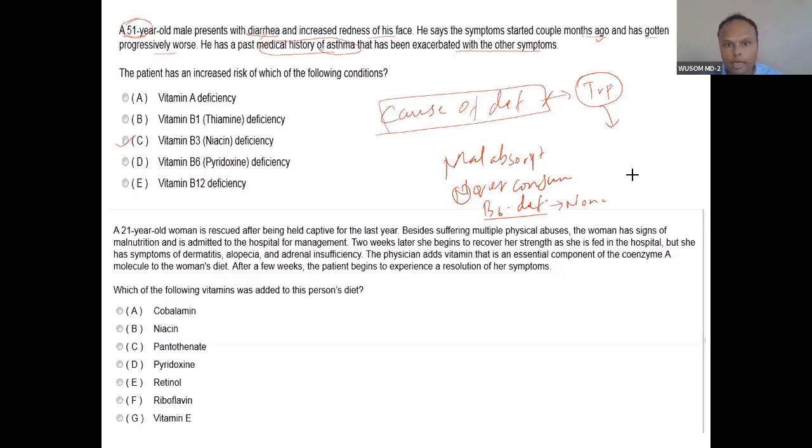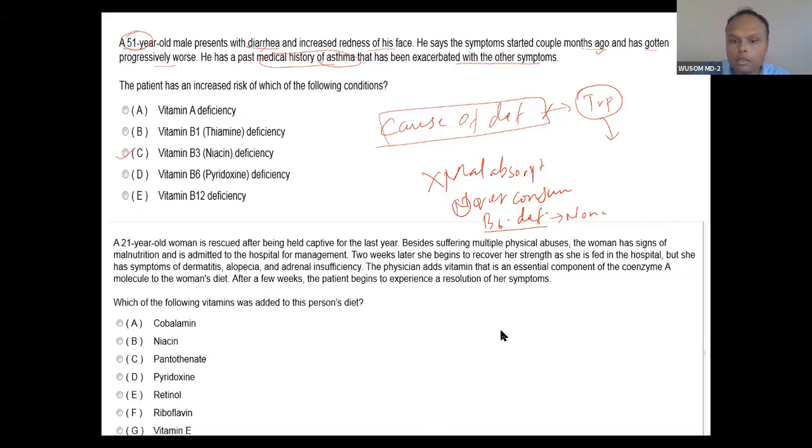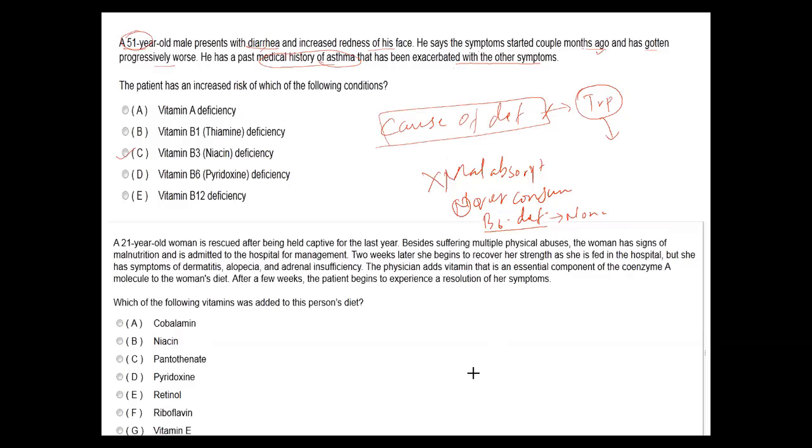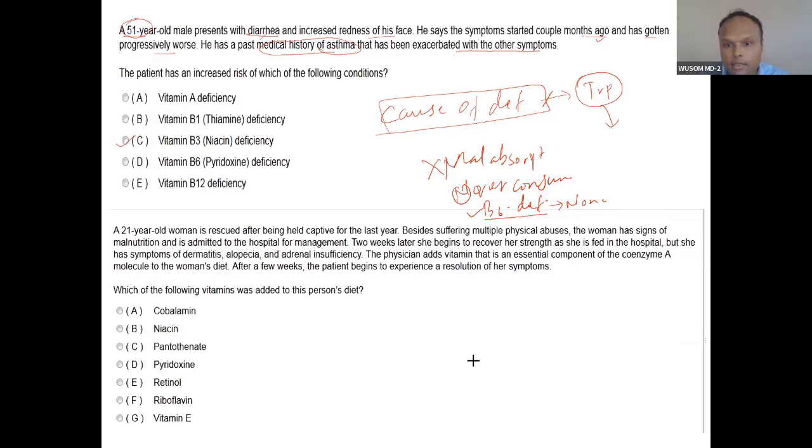Hartnup disease is ruled out because the age is not matching and the presentation is also not matching. So what is the second cause? Try to be quick, okay? Would it be vitamin B6? For B6, there should be niacin, this is isoniazid. Isoniazid generally causes B6 deficiency, and this is related to tuberculosis.